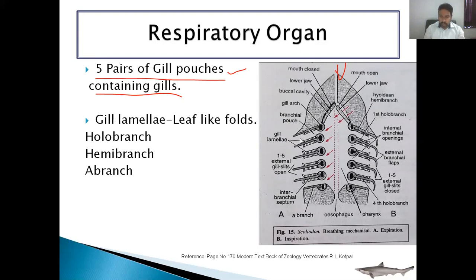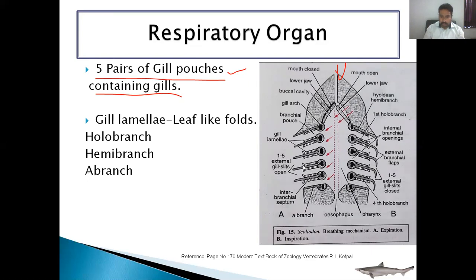If you see the diagram carefully, this is the first gill, called the hyoid arch, and this has only a single gill lamellae. Interbranchial means these gill pouches have gill lamellae. This interbranchial septum is larger and is supported by the anterior gill lamellae and the posterior gill lamellae. So this is a complete set of gill lamellae. This is called a holobranch. Gill lamellae are of 3 types: holobranch, hemibranch, and abranch.